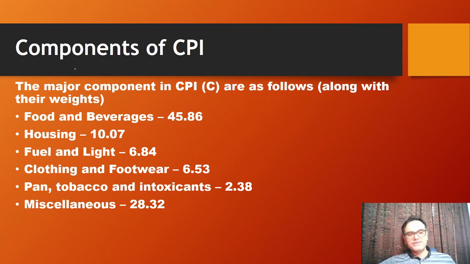Now, what are the components of CPI? So you should remember this for your prelims. Food and beverages, they have the highest. Then there is fuel and light, housing, clothing, pan, tobacco, intoxicants, and miscellaneous. Within miscellaneous, there are certain services also which are included. So CPI is an index which includes services, okay, but only few services are there.